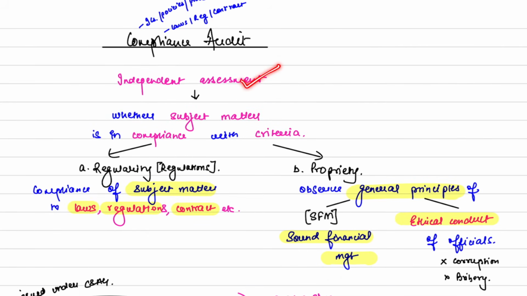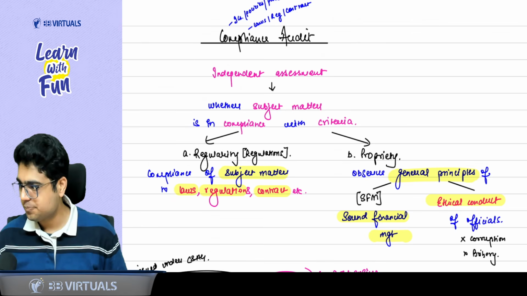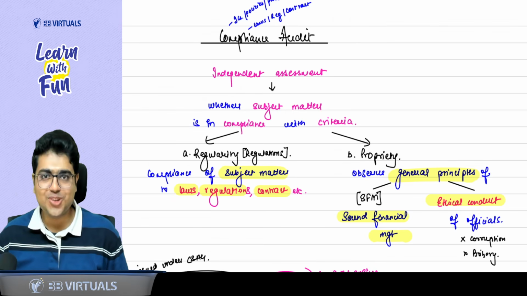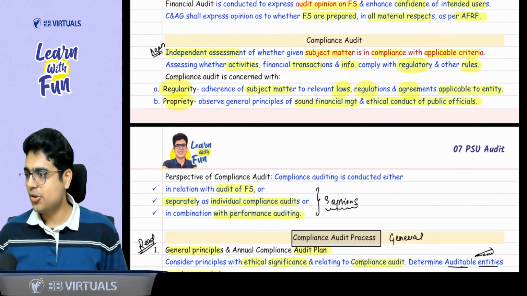Assessment, obviously independent assessment, whether the subject matter is complying with the criteria. Now, sir, what is the criteria? Regularity and propriety. Regularity means regulations. So compliance of subject matter with laws, regulations, or any contract, agreement, etc. What is, sir, propriety? Propriety means general principles of SFM and ethical conduct of officials. SFM means sound financial management and ethical conduct means no bad thing should be there. Easy peasy. Are yes or no? Yes, sir. Now please come to your book.